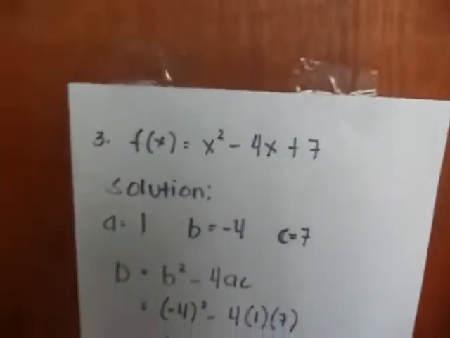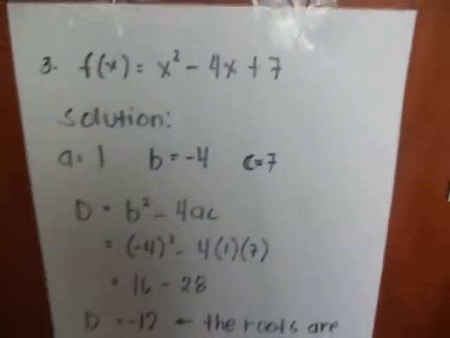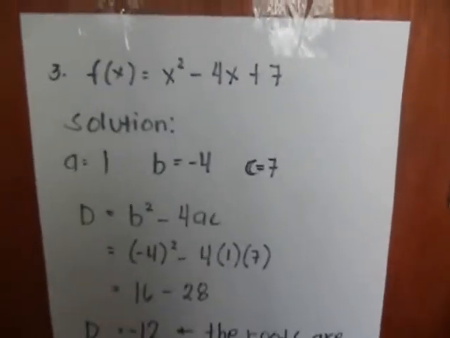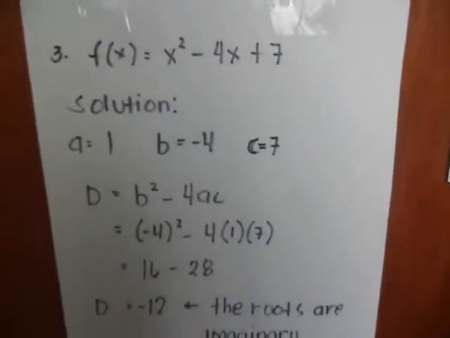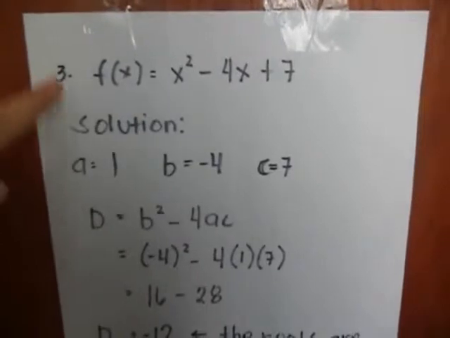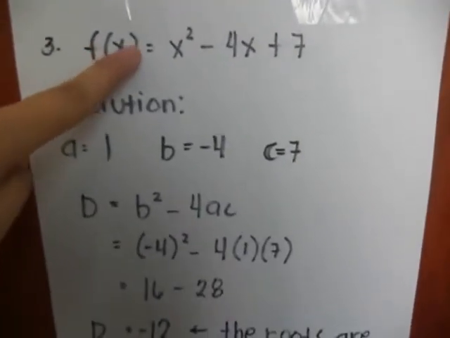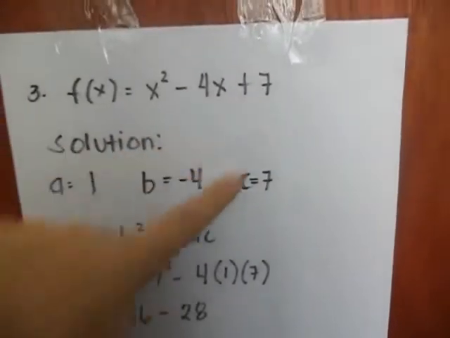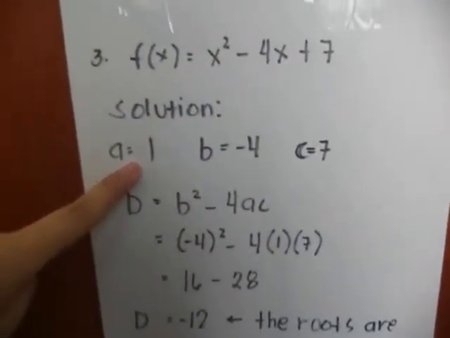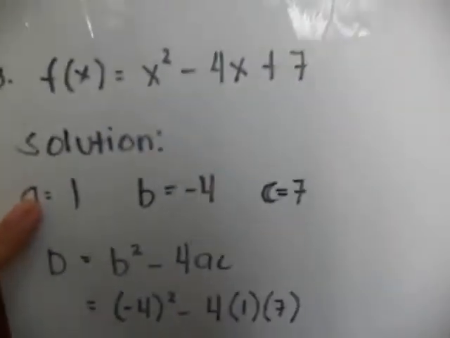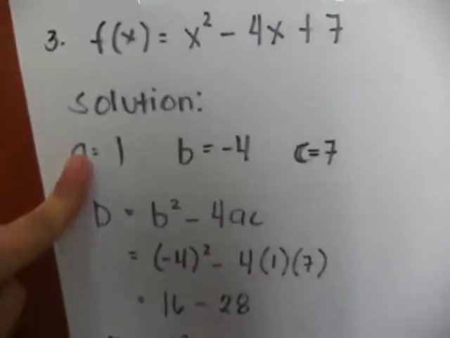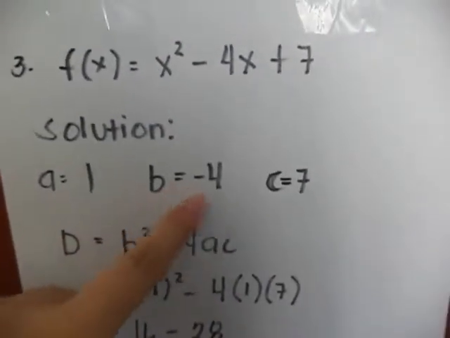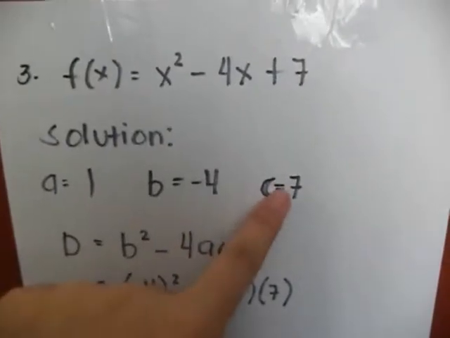So, here in our last example, f of x is equal to x squared minus 4x plus 7. Solution. a is equal to 1, b is equal to negative 4, c is equal to 7.